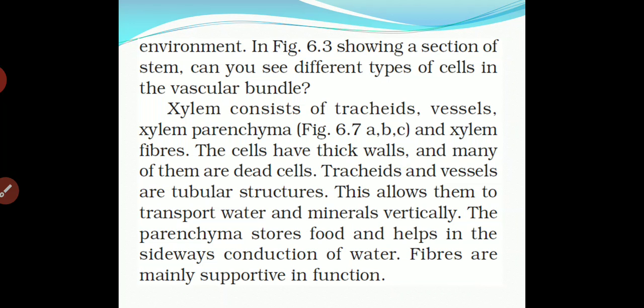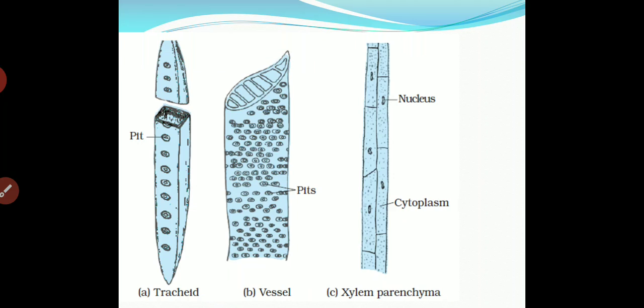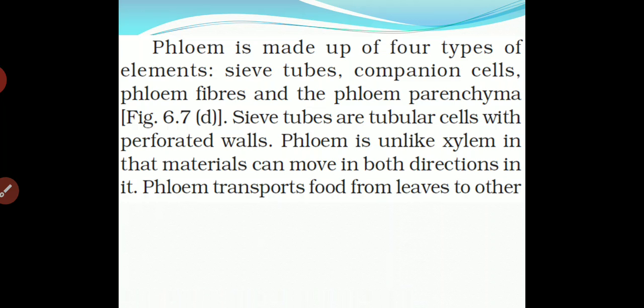Tracheids and vessels are tubular structures. Here you can see the tracheids and vessels which are present. They have a tube-like structure. Here you can see xylem parenchyma. So you can observe the structure of tracheids, vessels, and xylem parenchyma.